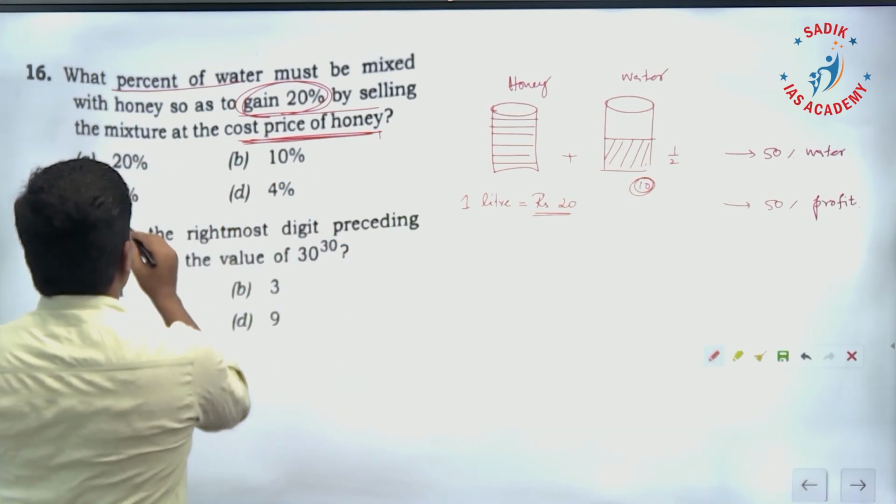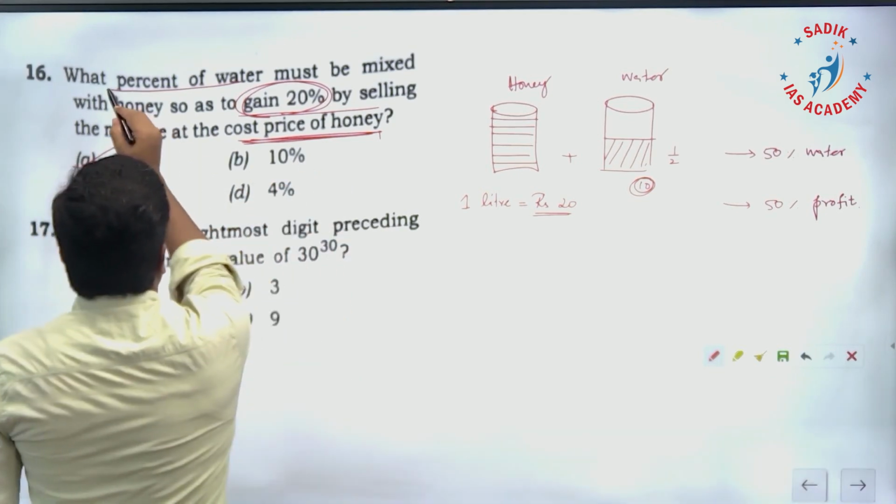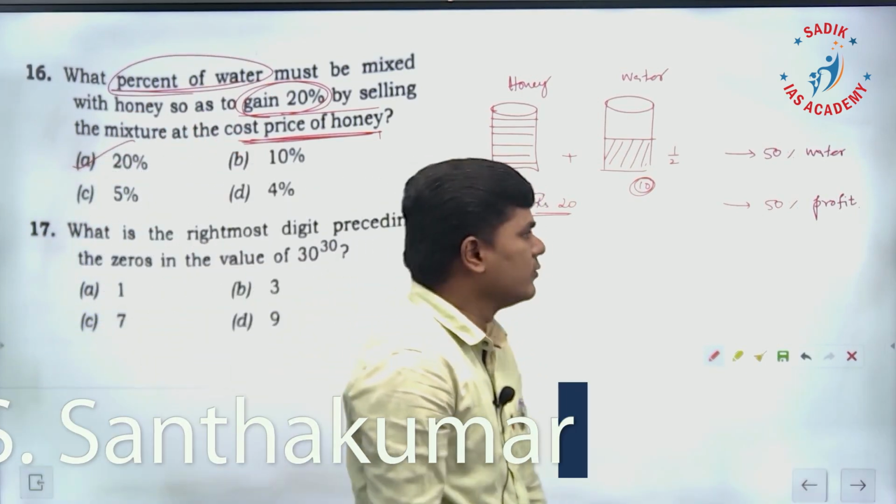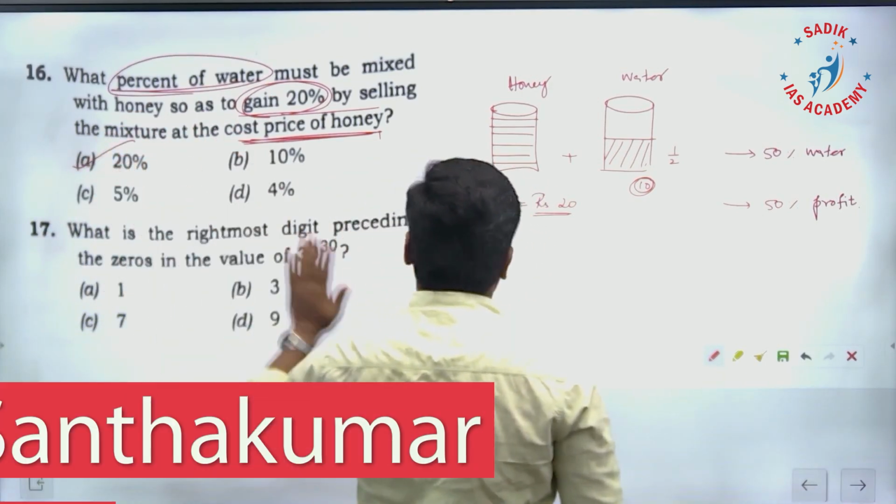20% of water only you need to add, that's it. They are asking what is the percentage of water. So 20% of water, as simple as this. So for the 16th question, answer is A.